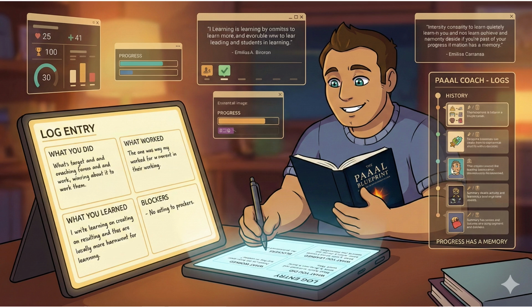When you complete an action, you don't just check it off. You log a quick reflection. You might capture what you did, what worked, what you learned, and any blockers you hit. PAL Coach stores these as logs, so your progress has a memory. Over time, you're not just getting things done, you're learning how you work best.